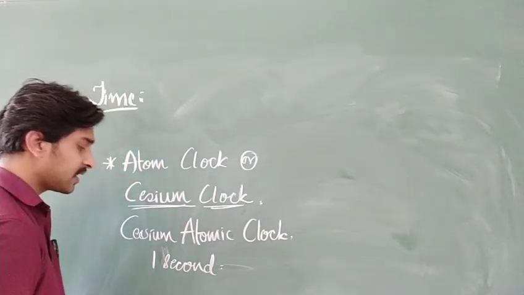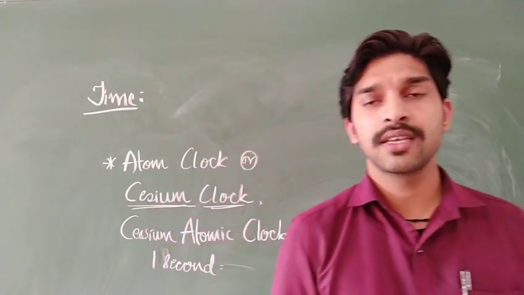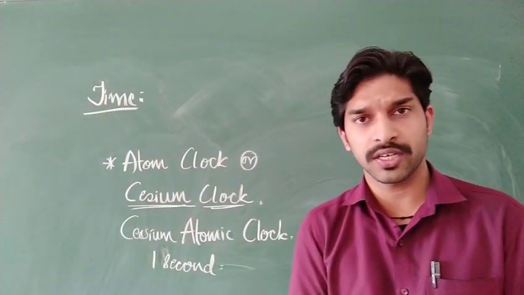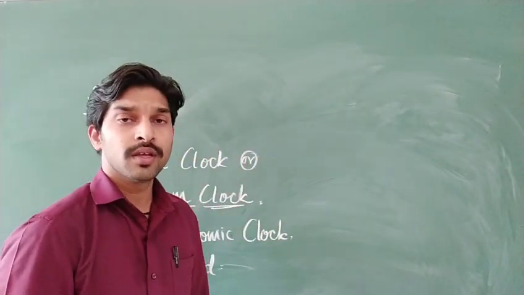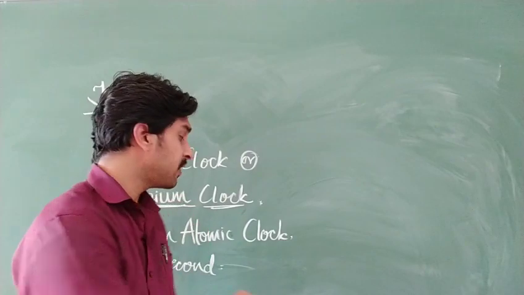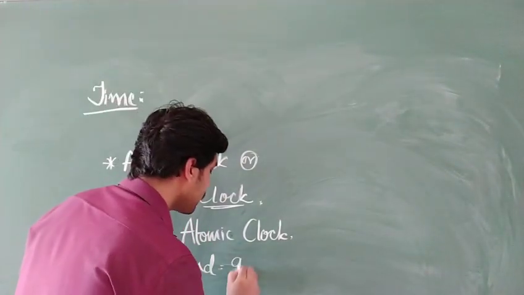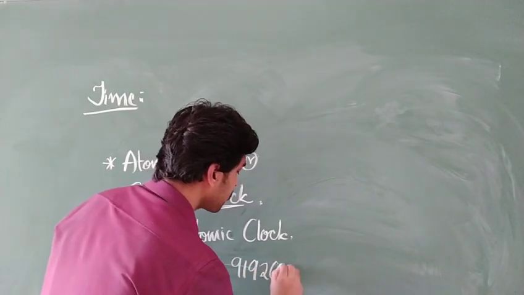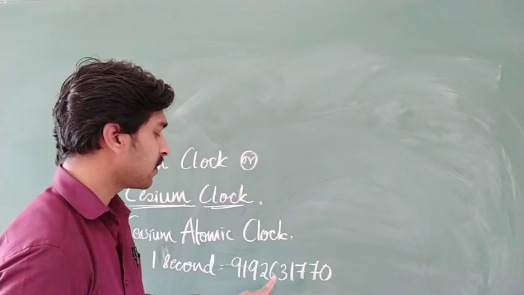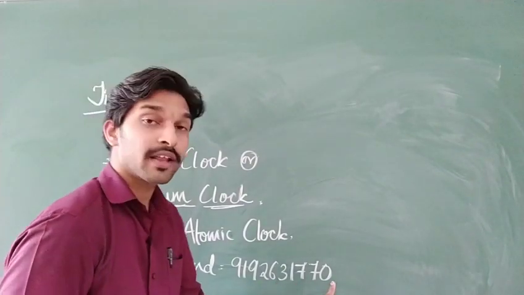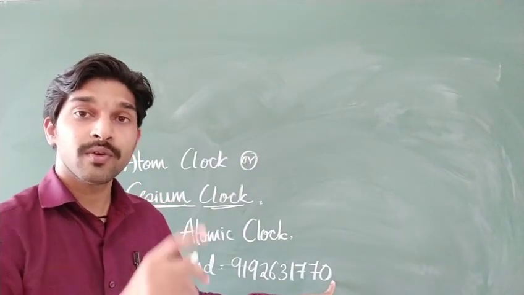We consider the cesium atom in its ground state, and some transitions go on. In 1 second, the number of transitions that go on, I will write that value: 9,192,631,770 vibrations it will complete in only 1 second.